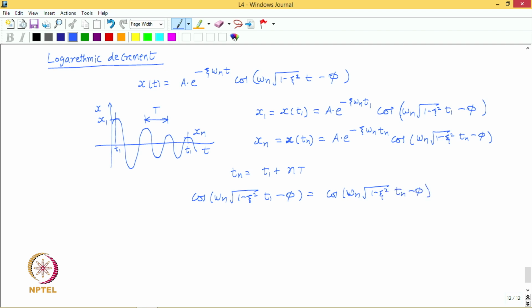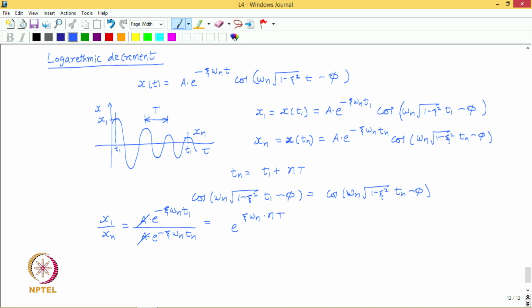So, these two are basically equal, right, and therefore, if we take the ratio x1 upon xn, what we get is a e to the power minus zeta omega n t1 upon a e to the power minus zeta omega n tn, and if you substitute tn here, a of course cancels out, and then we get e to the power zeta omega n into n T, right.